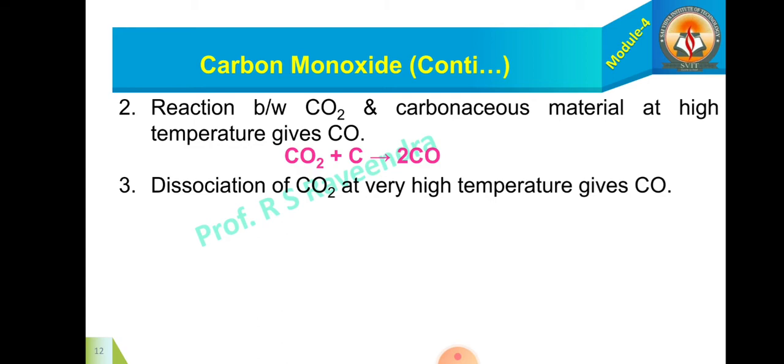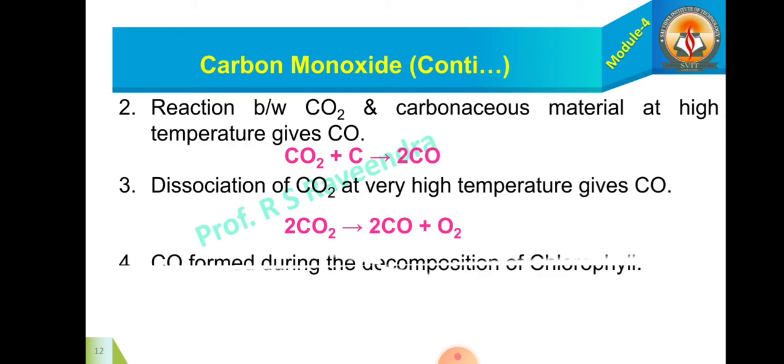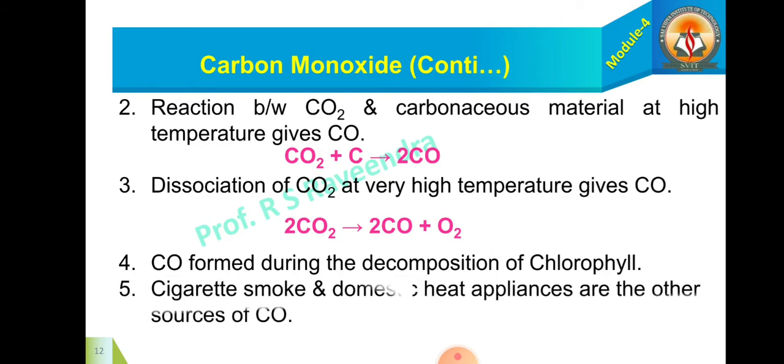Also, we have the third source: dissociation of carbon dioxide at a very high temperature gives CO: 2CO2 gives 2CO plus O2. CO is also formed during the decomposition of chlorophyll. Cigarette smoke and domestic heat appliances are other sources of carbon monoxide.